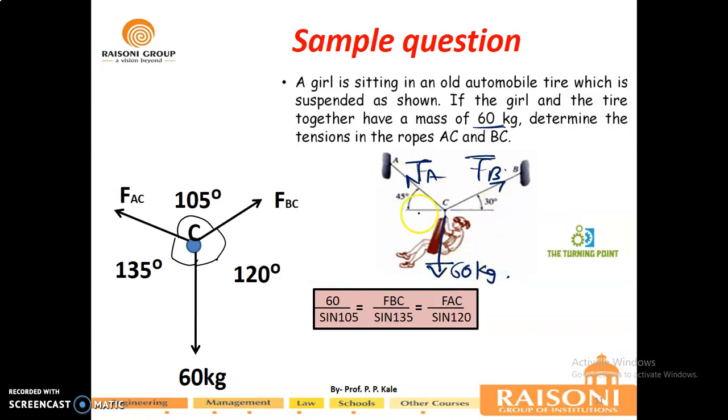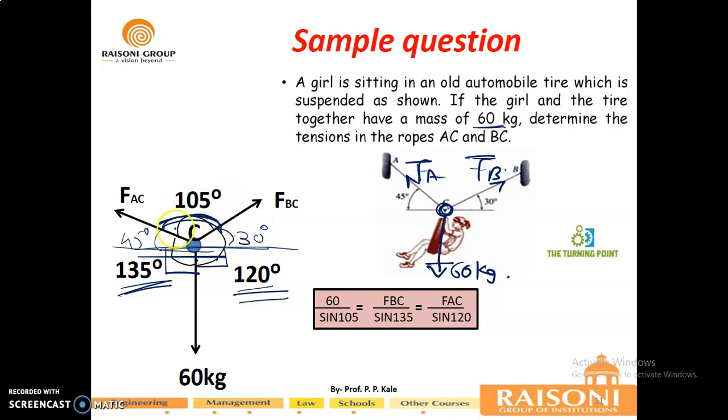So you have three forces which are concurrent at this point C. C will be called the point of concurrency, and you are given the inclinations. So you can find the total inclination. If this is 30 degrees, this will be 90 plus 30, which becomes 120 degrees. Similarly, if this is 45 degrees, 90 plus 45 becomes 135, and you can easily find the remaining third angle by subtracting these two from 360, which is 105 degrees.